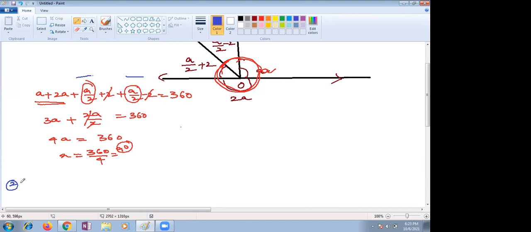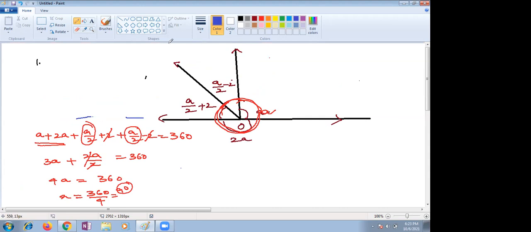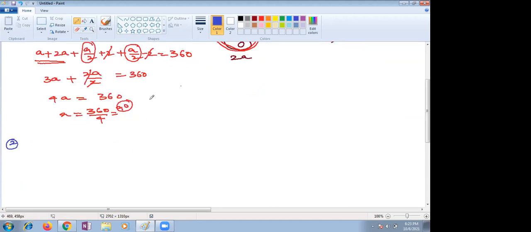If you have any doubts in lines and angles, okay. Shall we go with the revision part only today? Yes, ma'am. Okay, so lines and angles revision today, children. Next part, second one.